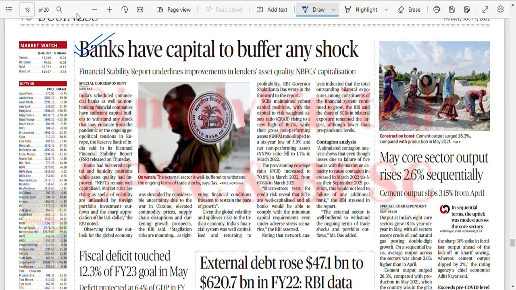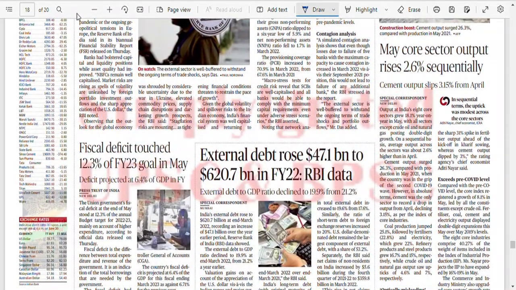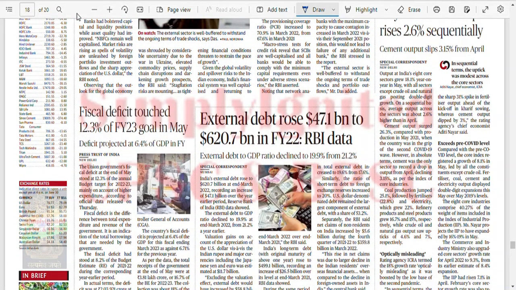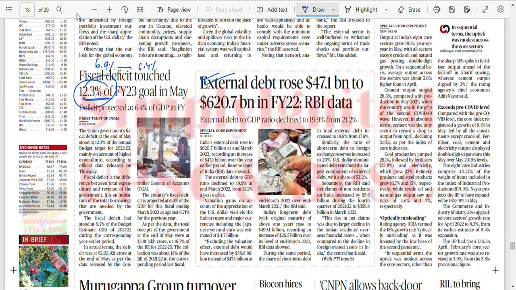May core sector output rises 2.5% sequentially. Okay. Fiscal deficit touched 12.3%. Oh my god. Okay. Initially it was 6.9%, projected to be 6.4% this year, but external debt rose to about 620 billion.